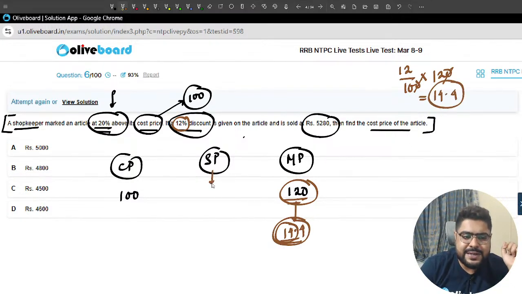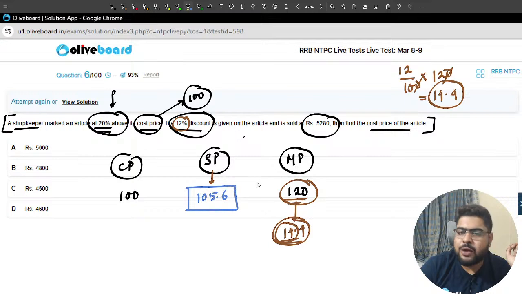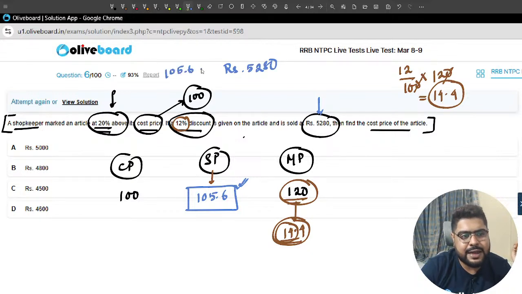What is going to be your SP? SP will be 14.4 less than 120. 120 minus 14.4 is 105.6. Now, this is given in terms of money as rupees 5280. This is the value of 105.6.